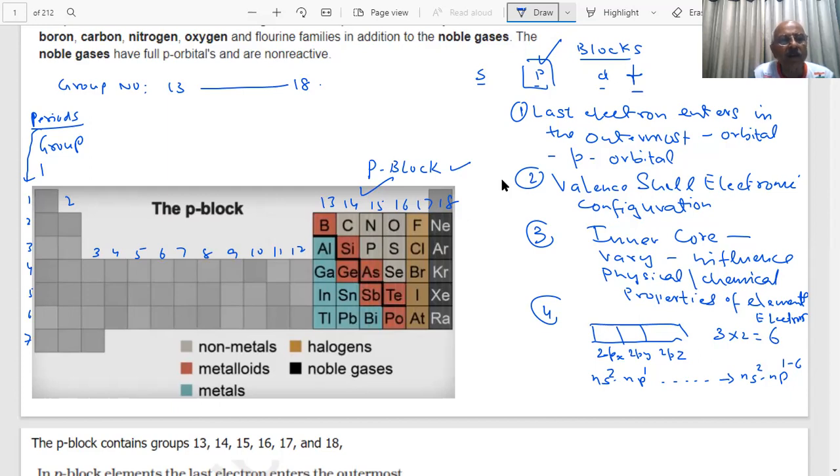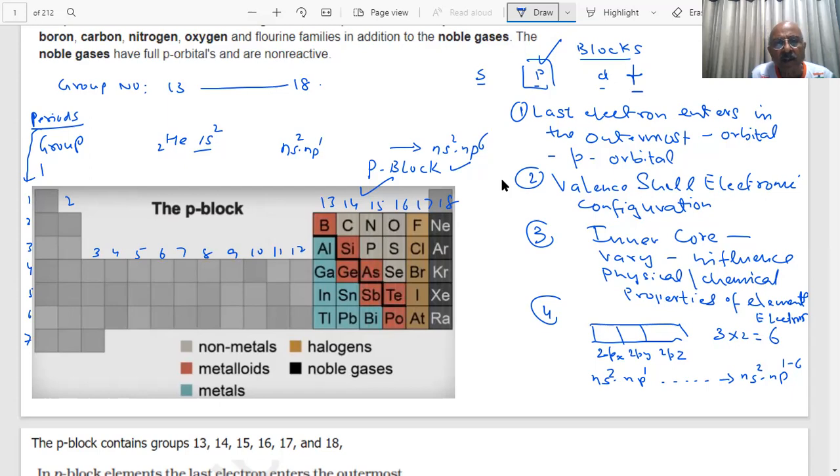Helium is an exception because helium has only 1s2 and doesn't have any 2p. Here you have 2s, 2p, 3s, 3p, like this: ns2 np1 to ns2 np6. So you have the last electron entering into the p orbital.